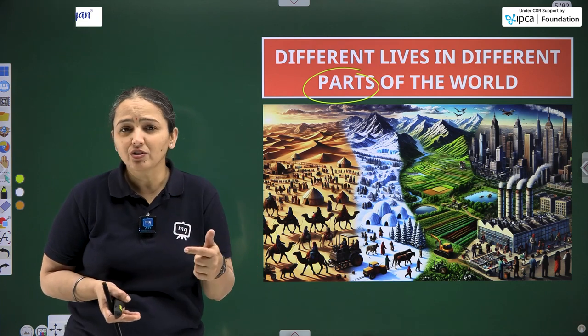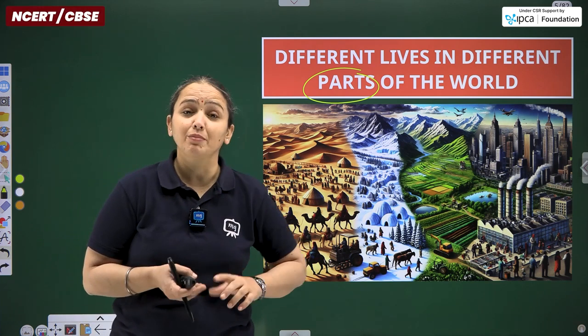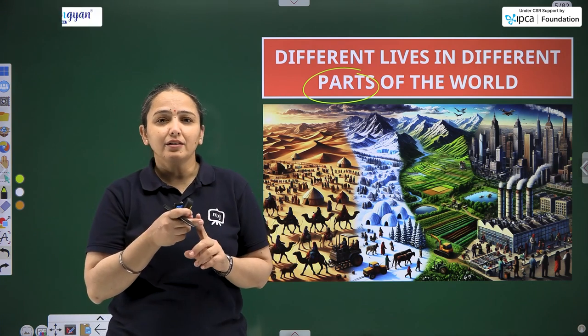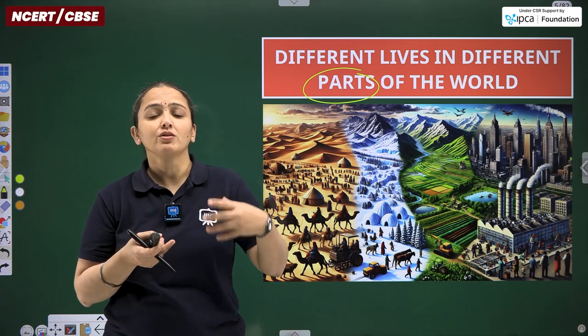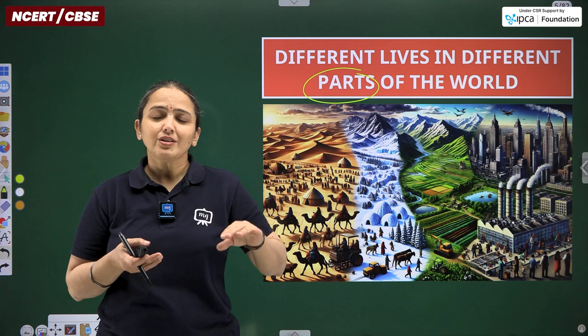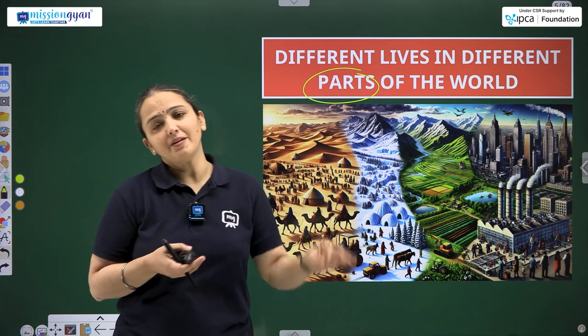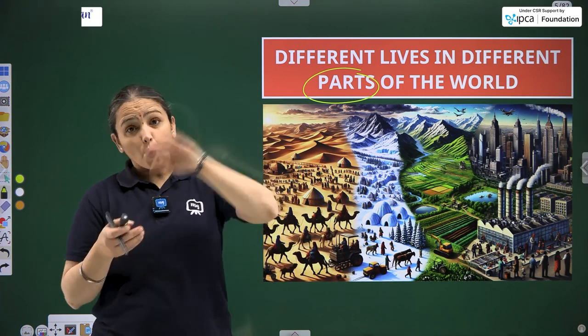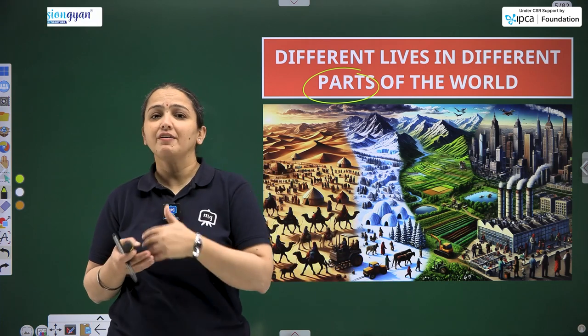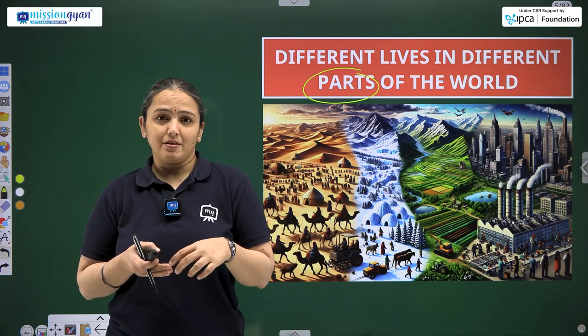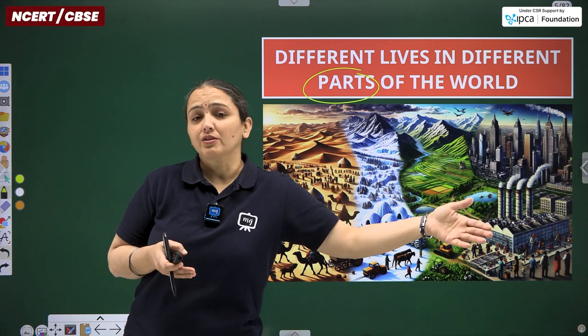Talking about relief features, what are they? Let me simplify it for you. These are the plains, plateaus, mountains, rivers, valleys, islands. So these are the variety of land shapes that are present on the earth. And according to the landscape, certain kinds of climatic conditions are available. So that makes the individual ecosystem.